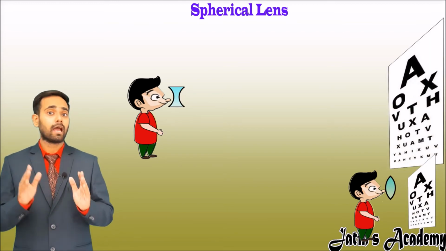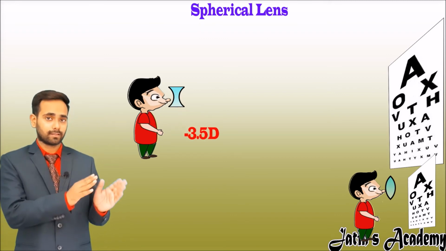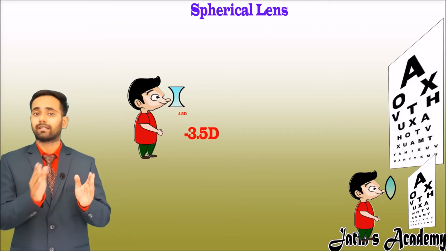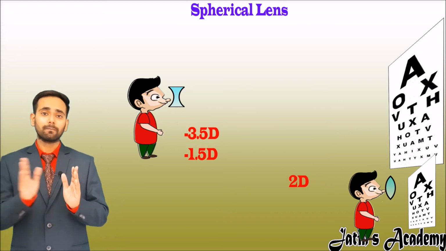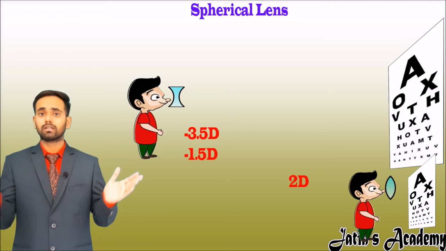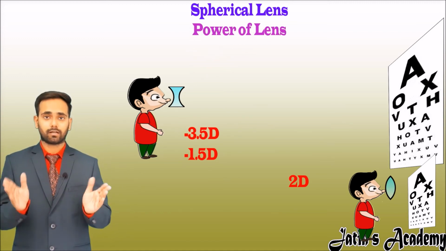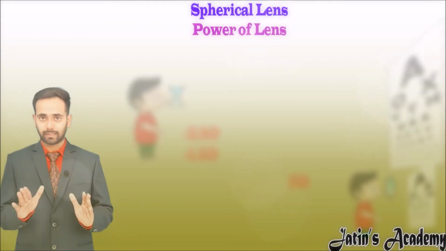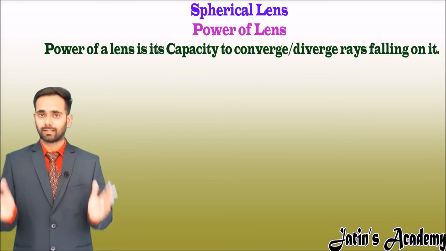Different people have different power of vision. Some people have -3.5 and some people have -1.5, some people have +2. So what is the meaning of this? This is all nothing but the power of a lens. So let us understand what is the meaning of the power of a lens. Power of a lens is nothing but the converging or diverging capacity of the lens.